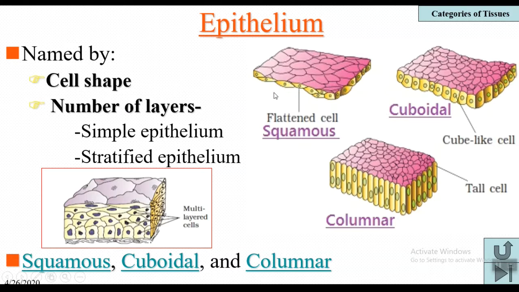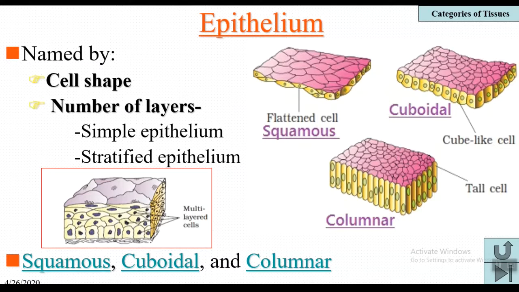In the squamous epithelium, the cells are flat and tile-like, scale-like cells. That's why it is called squamous epithelium. Here in this epithelium, the cells are cube-shaped. That's why they are cuboidal cells. And here the cells are column-shaped, and that's why it is called columnar epithelium. In this way, based on the shape of the cell, the epithelium is of three types, and the epithelium is of two types based on the number of